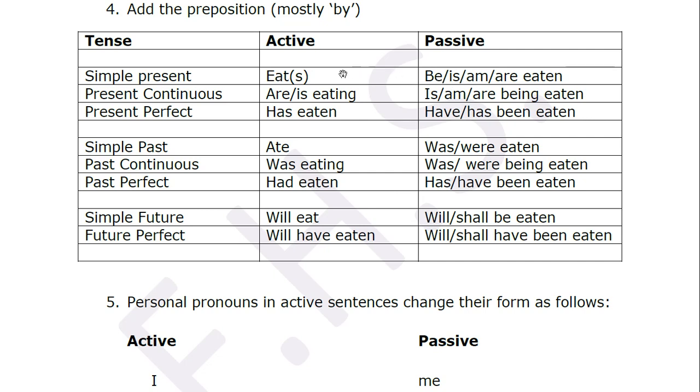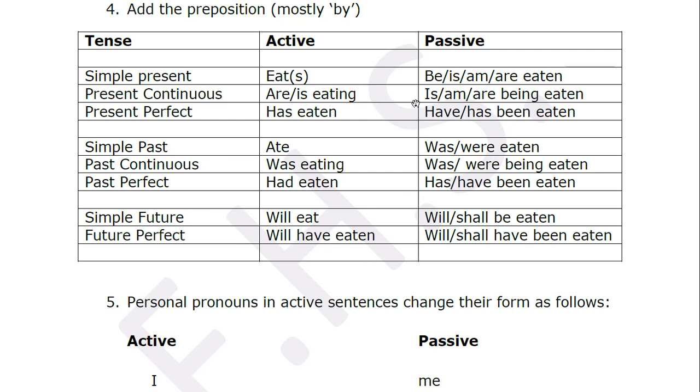Because you're talking of an action, and that action is going on for a long period of time, or in past tense it went on for a long period of time, or in the future it will go on for a long period of time. For example, if you're saying studying, it's not for a second, not just at the moment, but you studied for an hour. So that same action of studying was going on for an hour.